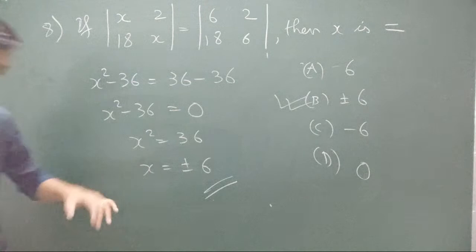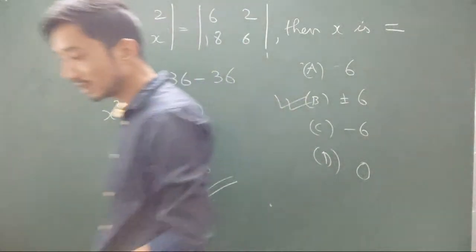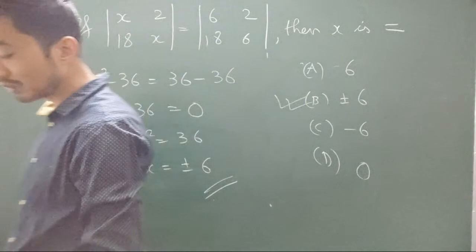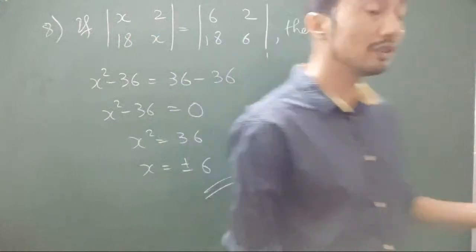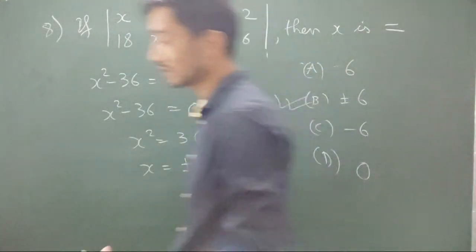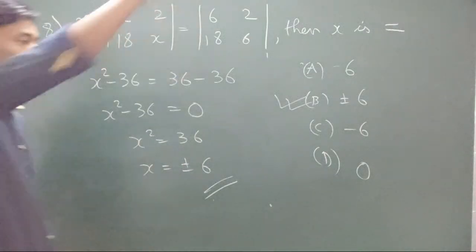Because here x can be any value. There is no hard condition in the question. There is no special condition given that x belongs to natural numbers or positive numbers, and also x can be negative or positive real numbers or even imaginary and complex numbers also. That's also possible again. So the correct option will be plus or minus 6.